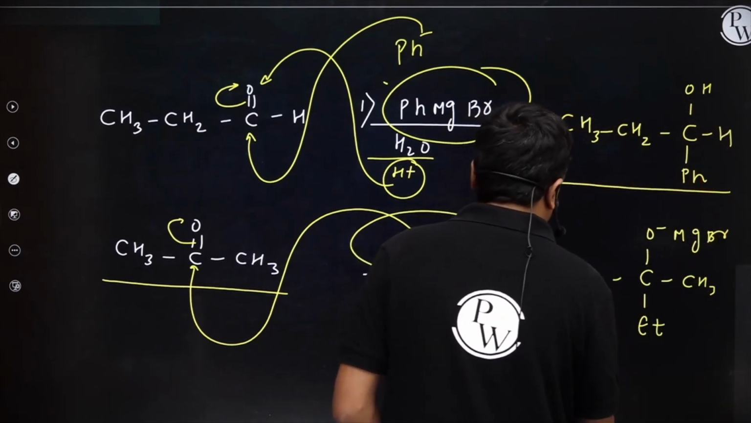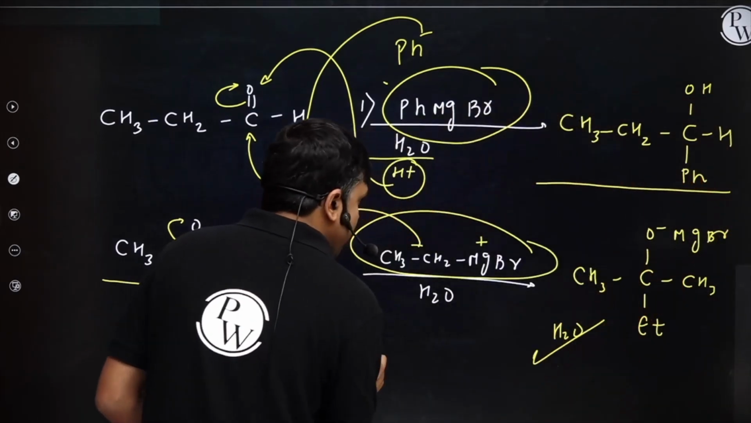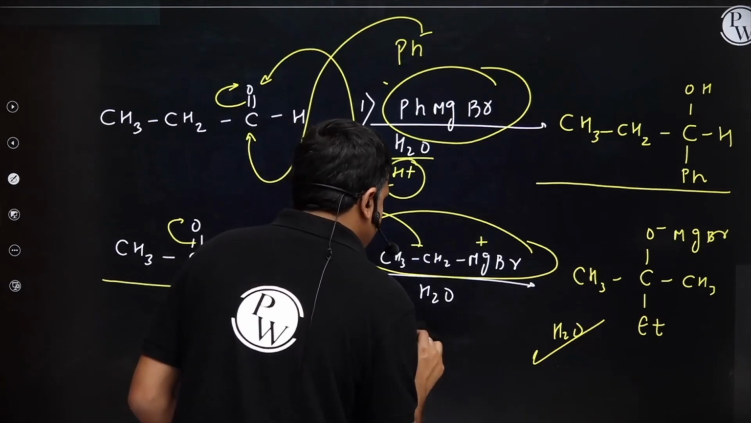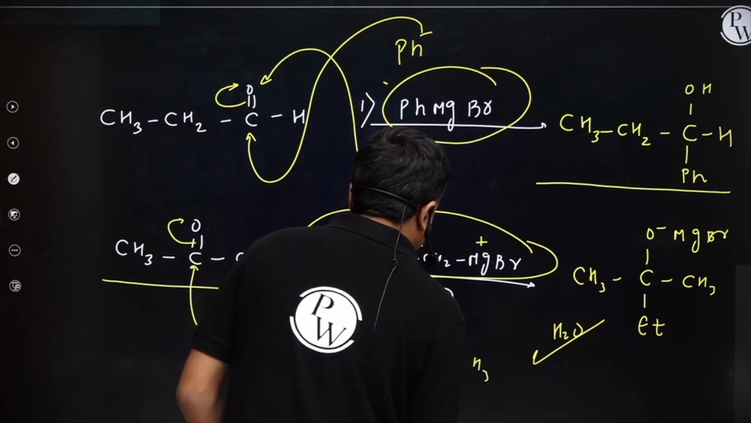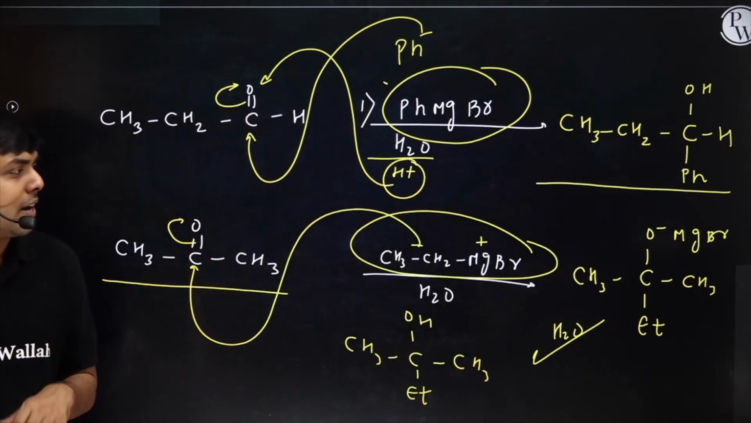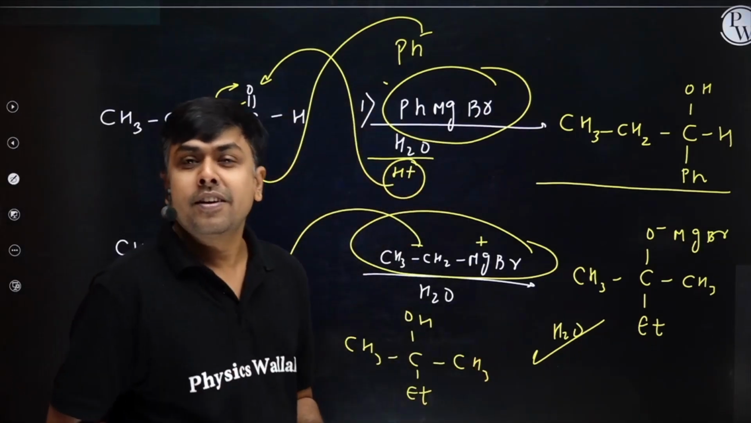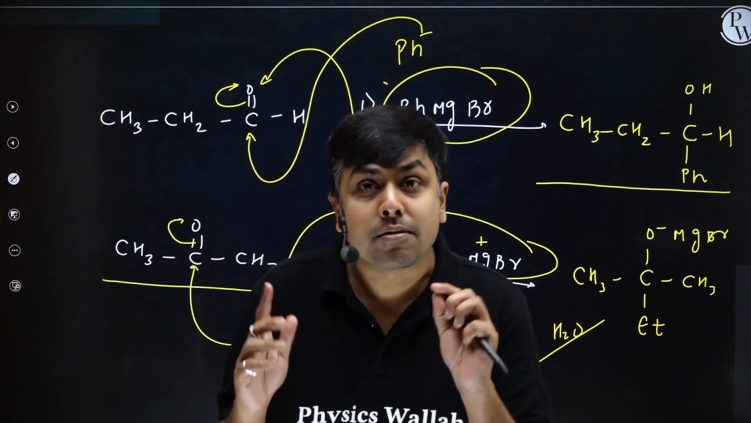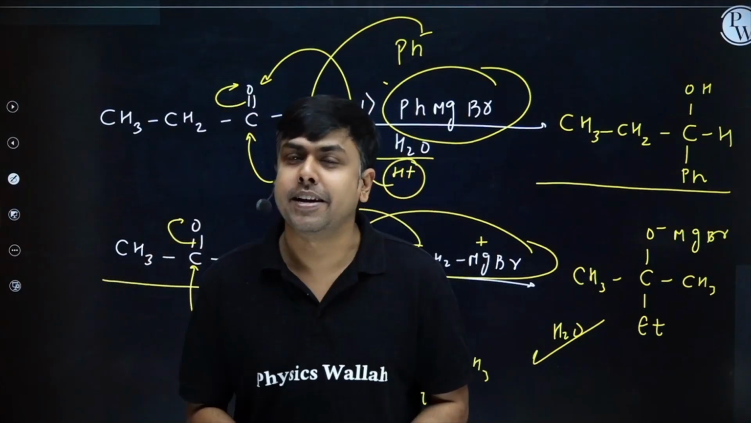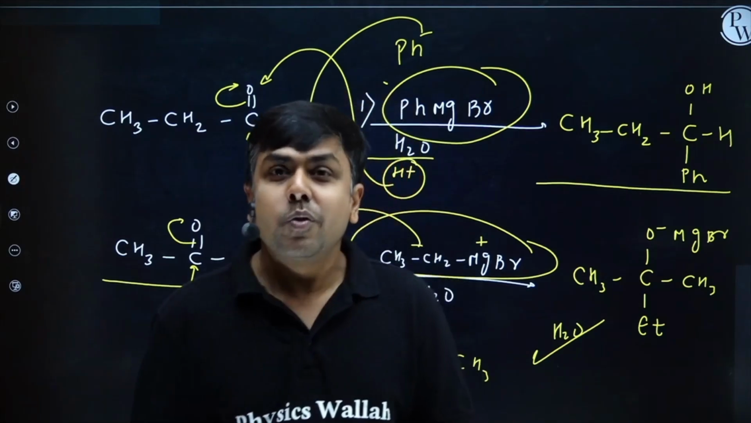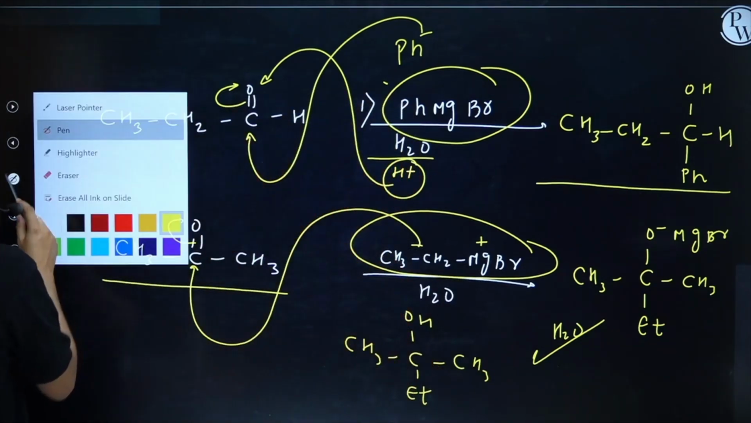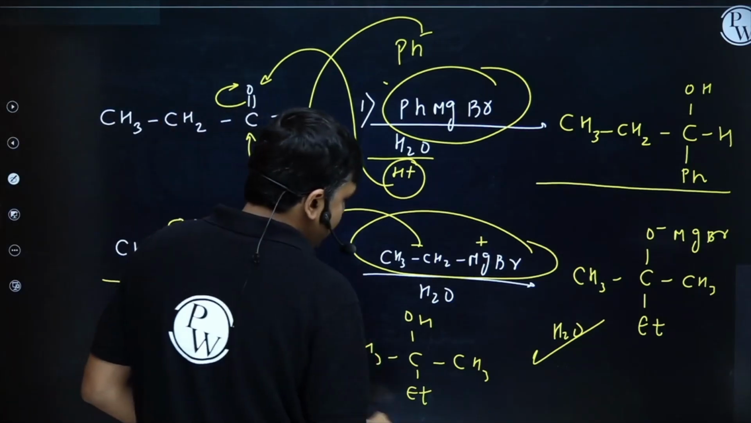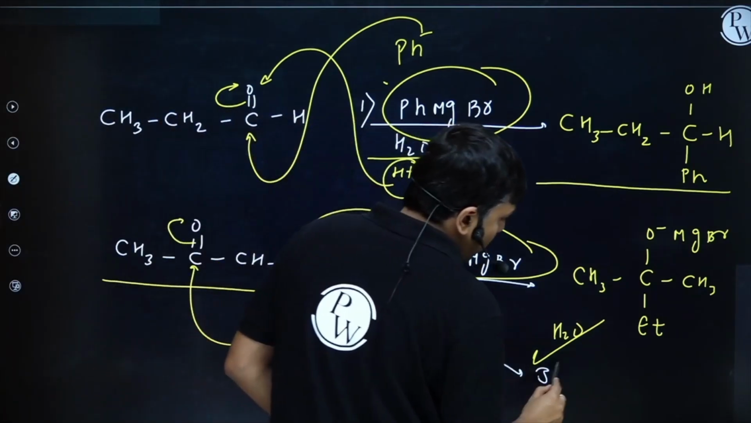Next step, water, to form CH3 COH, CH3 and Et. Now let's have a look at the product. If I'm having a ketone as a substrate and it's treated with a Grignard reagent, the product which I am going to get is a 3-degree alcohol, a tertiary alcohol, right? You can see here, 3-degree alcohol.